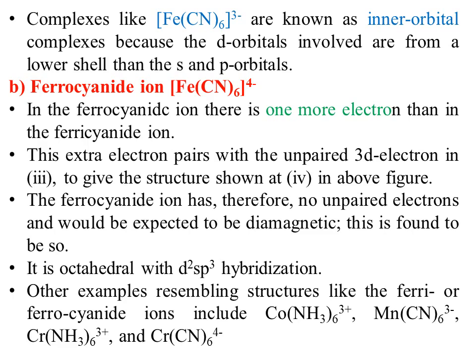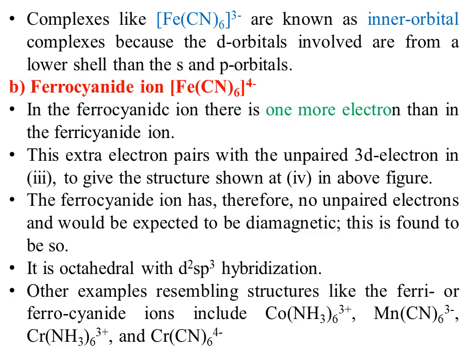The ferrocyanide ion therefore has no unpaired electron and would be expected to be diamagnetic. This is found to be so. It is octahedral with d2sp3 hybridization. There are some other examples which resemble this structure.